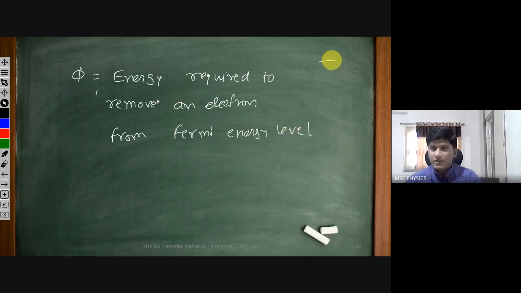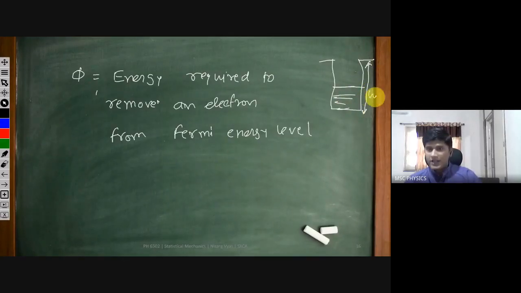So if we are talking about this well, there are so many electrons sitting there. Total depth of the well is W. There are some electrons sitting at the Fermi energy level. This is the Fermi energy level. So this much depth is called the work function phi. W minus epsilon f is called the work function phi. It is the energy required to remove an electron from the Fermi energy level, not from the bottom of the well.